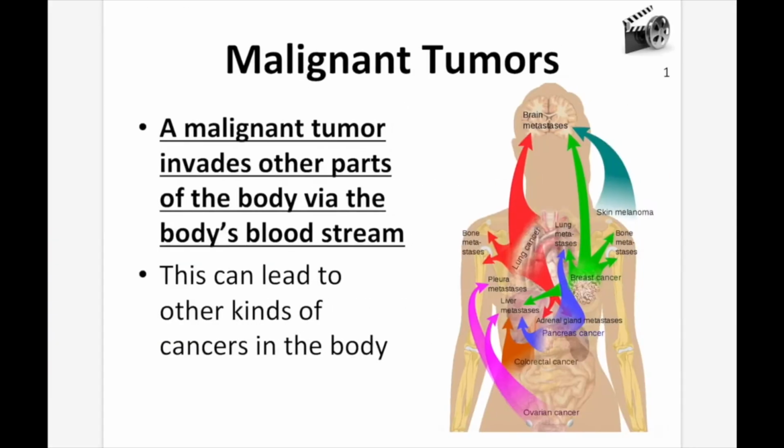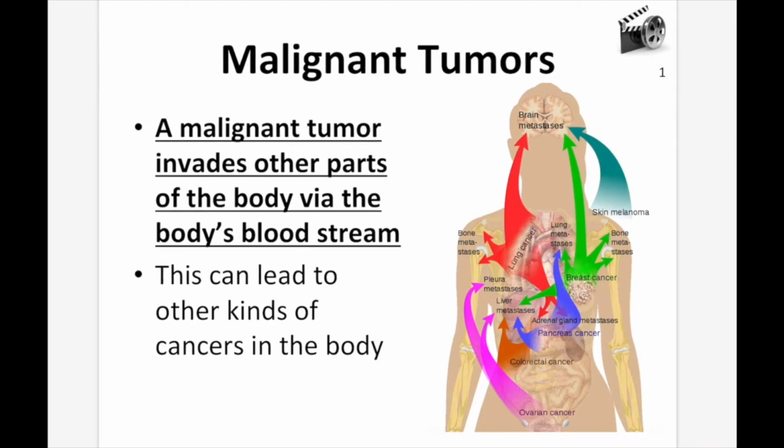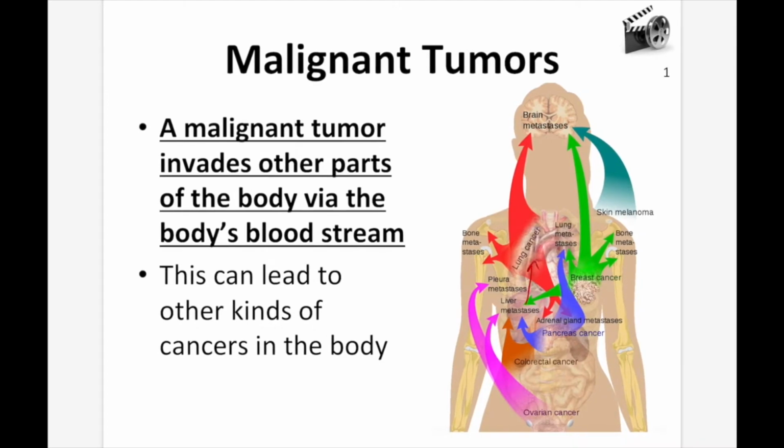Malignant tumors. A malignant tumor invades other parts of the body via the body's bloodstream. So that's what I was just mentioning. This can lead to other kinds of cancers in the body. So again, going back to what we were just talking about, if you get, say, liver cancer, that liver cancer can easily turn into lung cancer, which can then turn into brain cancer, or bone cancer, or colorectal cancer.